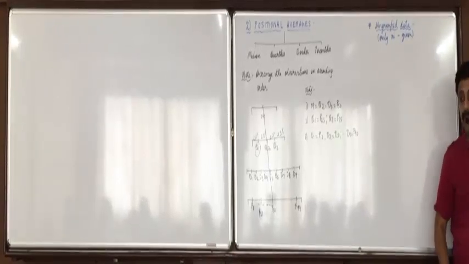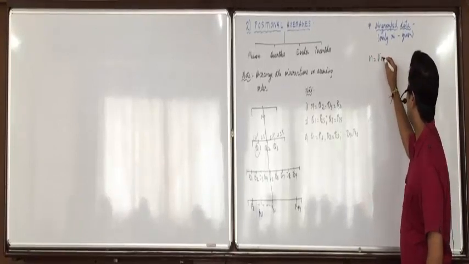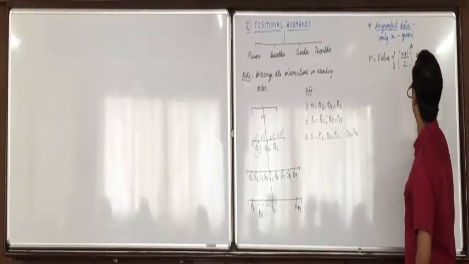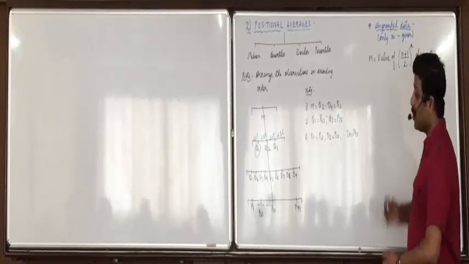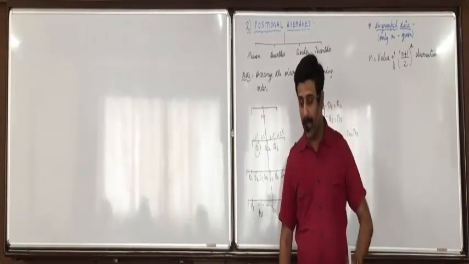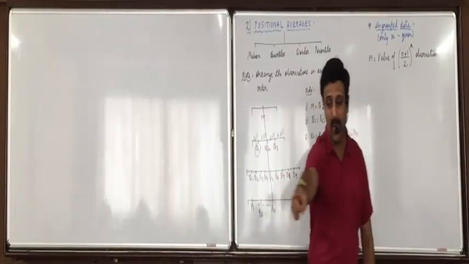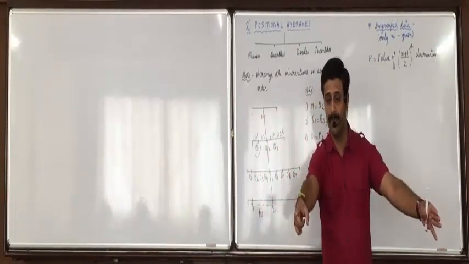Now pay attention. Median's formula is, median is value of (n plus 1) upon 2th observation. Now why do we do this plus 1? Why not n by 2, or n by n plus 1? Understand? Suppose I am talking about 5 observations: 1, 2, 3, 4, 5. Out of these 5, which is the middlemost?